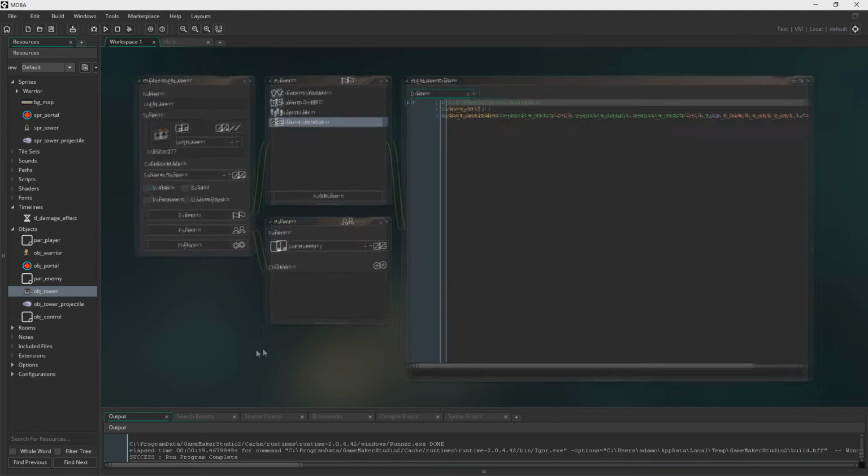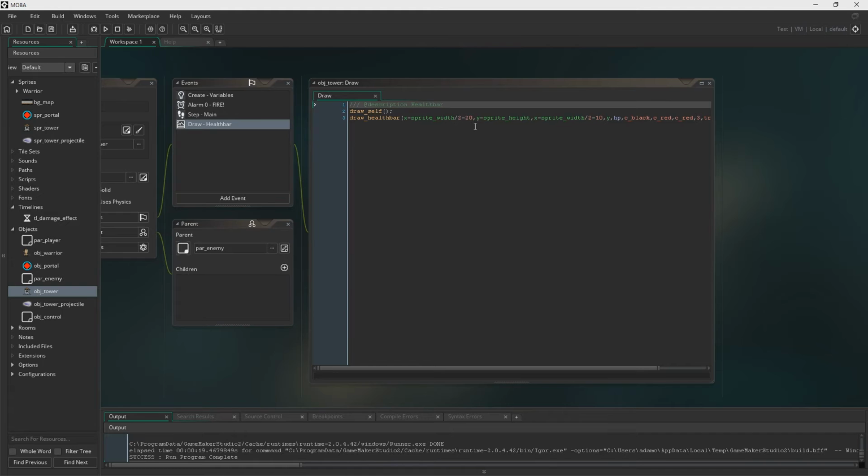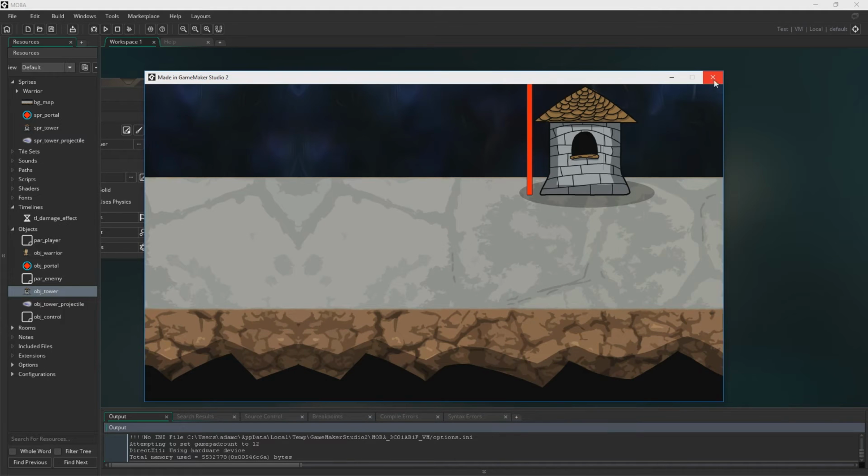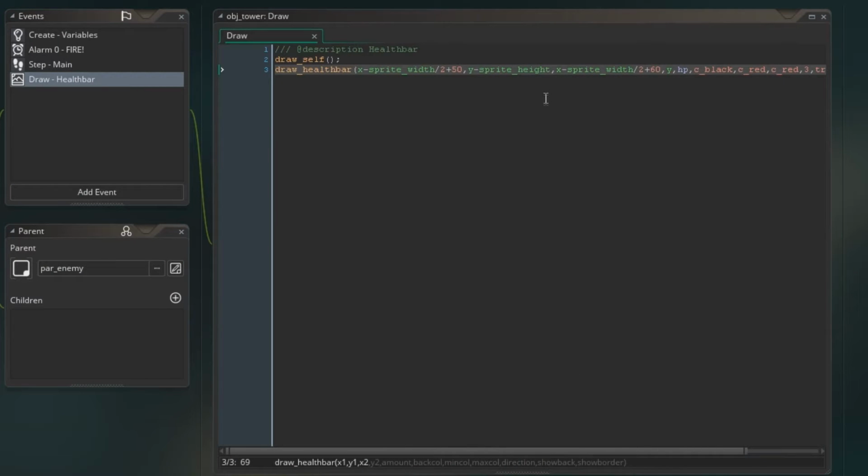So let's go into the health bar, into the draw event. And I think I have a little play around in here to try and find the right stuff. So I'm going to skip ahead until I get the right numbers here. And there we go. I believe we settle with this. And I think that looks pretty good. I think that's correct.